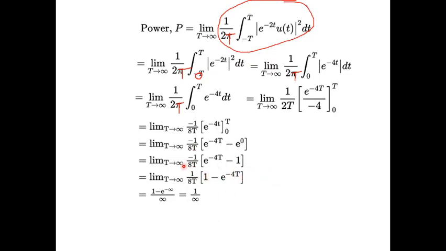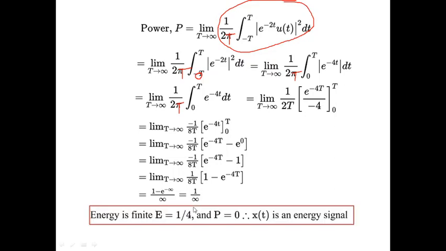After this, is there any possibility of simplification here? So I am concluding that after this, there is no possibility of simplification. Once I reach that point, then you substitute t tends to infinity. So when you substitute, what you get? 1 minus e power minus infinity divided by infinity. You know very well that e power minus infinity value will be 0. So 1 minus 0 will be 1. 1 divided by infinity. What is 1 divided by infinity?